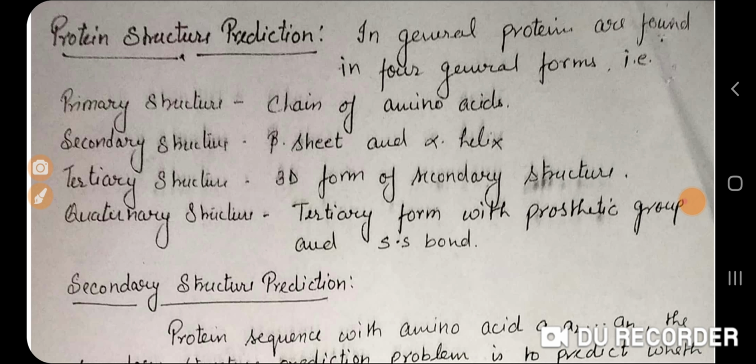Because of these 4 different functional groups, the central carbon atom is known as chiral carbon. As an example, glycine consists of H in place of R group. So the carbon atom in glycine is not chiral because it is connected to only 3 different groups.